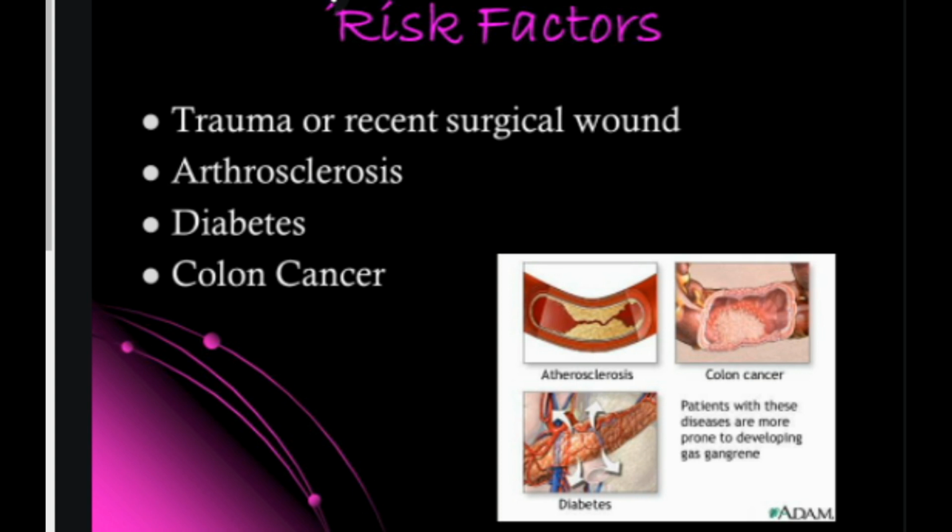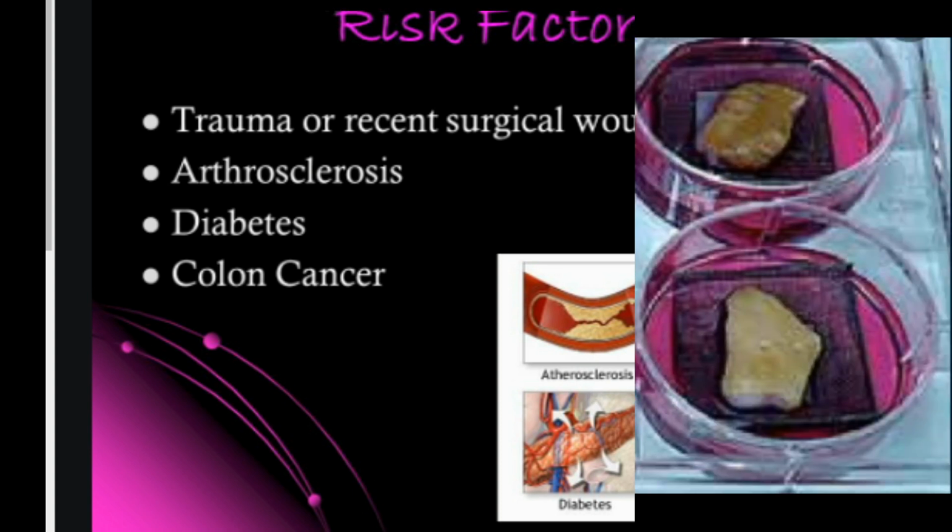Certain injuries have a higher risk of causing gas gangrene, including muscle injuries, severely damaged tissues, wounds that are very deep, and wounds that are contaminated with stool or dirt, especially those that might occur on a farm. You are also at an increased risk for developing this condition if you have diabetes, arterial disease, colon cancer, frostbite, or open fractures, or if you used a contaminated needle to inject substances into your muscles.